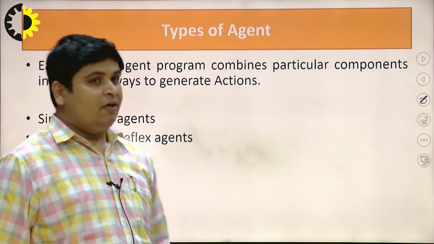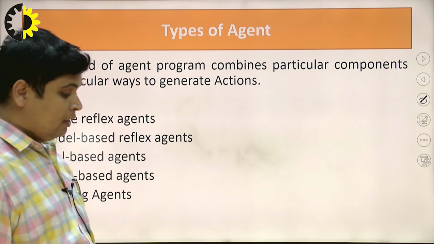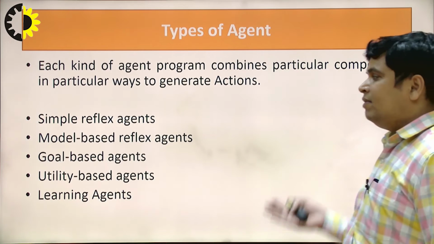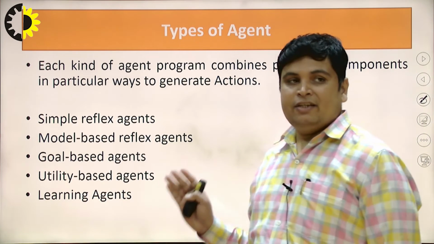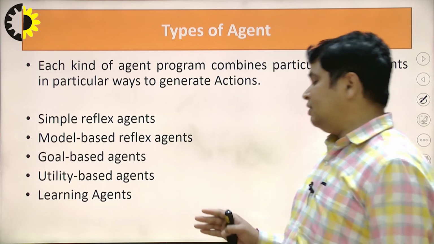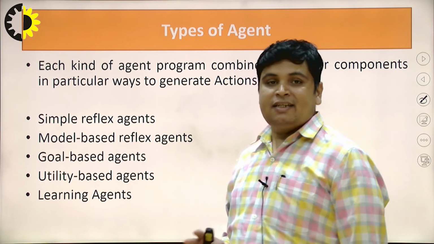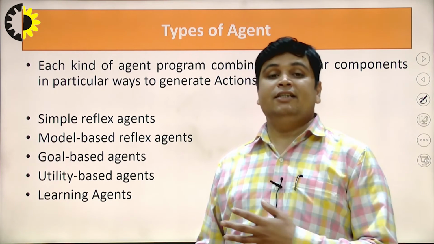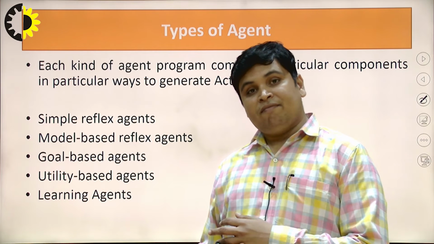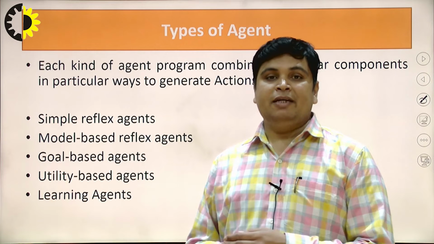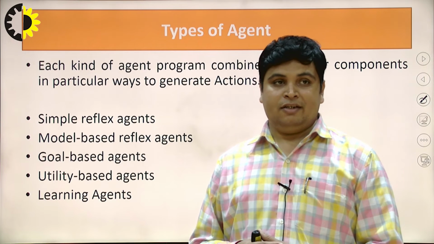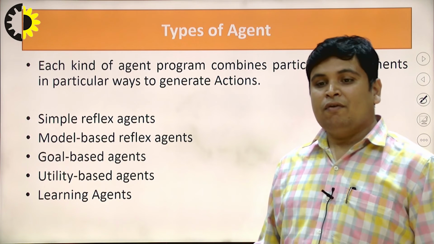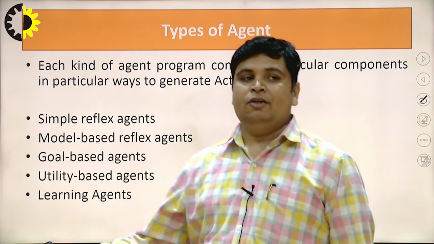Now if we are talking about agents, in AI we commonly deal with 5 types of agents. First one is the simple reflex agent. Second one is the model based reflex agent, then the goal based agent, the utility based agent, and the learning agent. These 5 agents are useful for various applications.